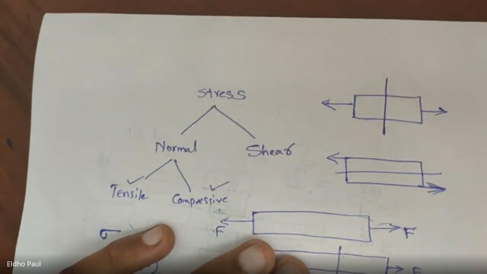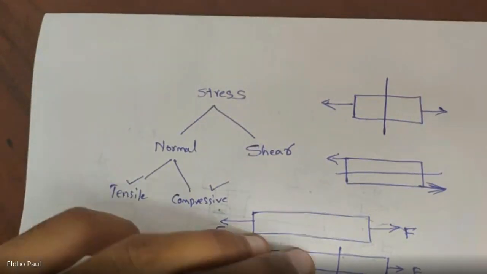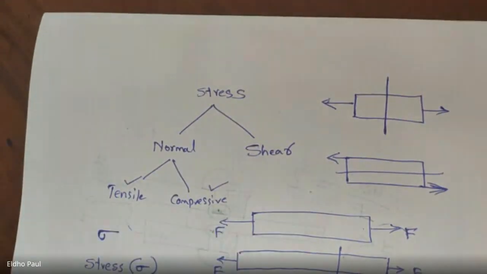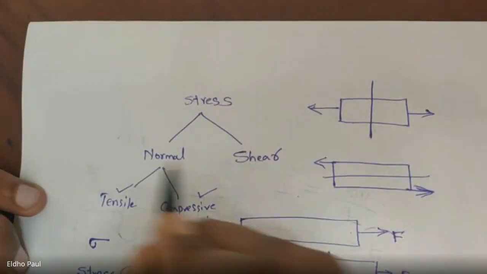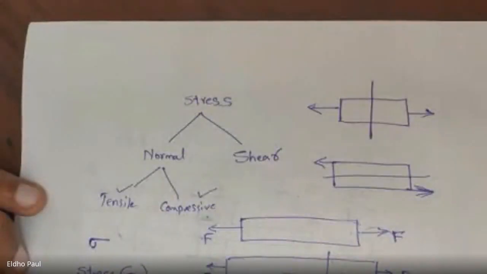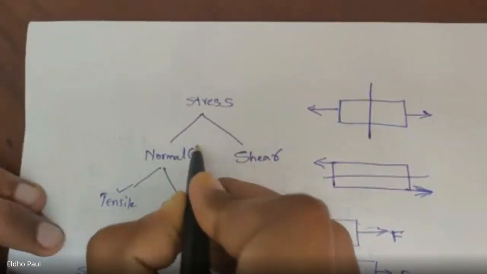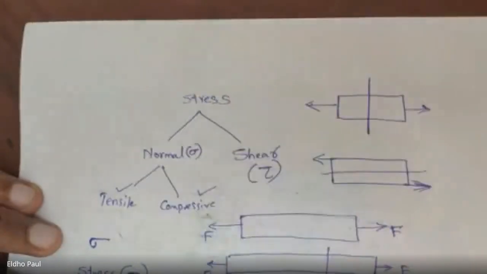Shear force is a tangential force. The force is applied parallel to the cross section, but in case of normal stress, the force is acting perpendicular to the cross section. So basically these are the two types of stresses, normal stress and shear stress. Normal stress is represented with sigma, shear stress is represented with tau.